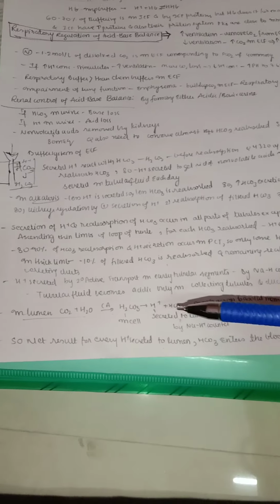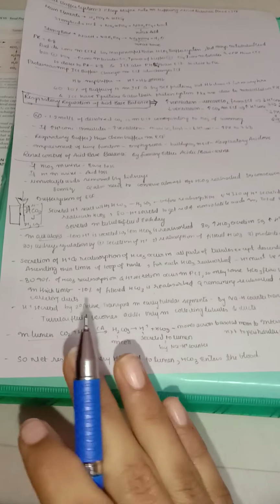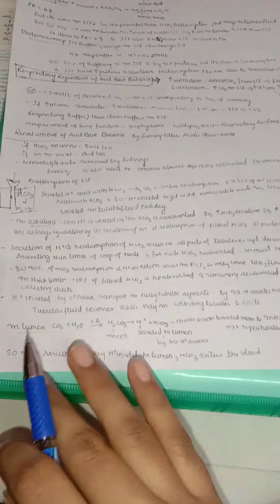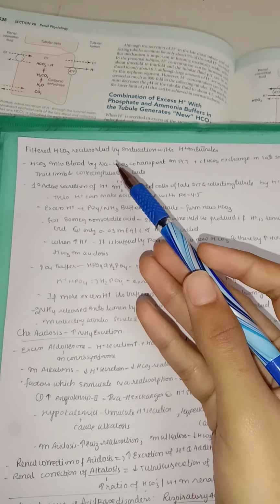So net result, for every hydrogen which is secreted into the lumen, the bicarbonate also enters the blood. So this is like an equal mechanism. How much hydrogen ion is secreted into the renal tubule, that much bicarbonate is getting reabsorbed back into the blood. The filtered bicarbonate is reabsorbed by